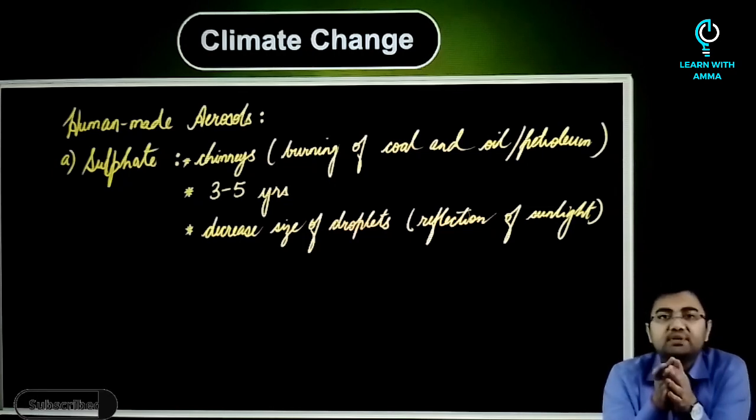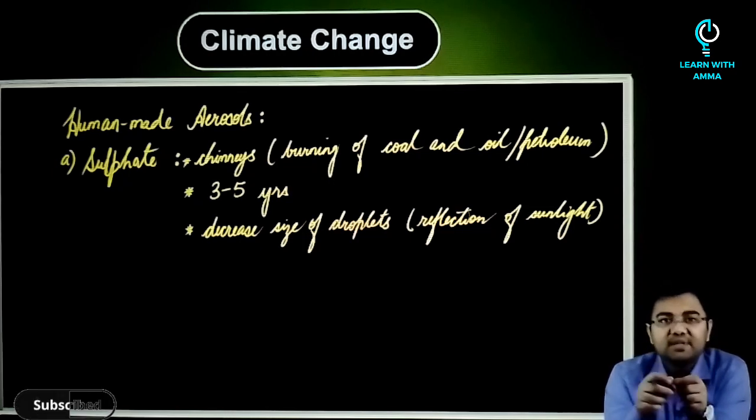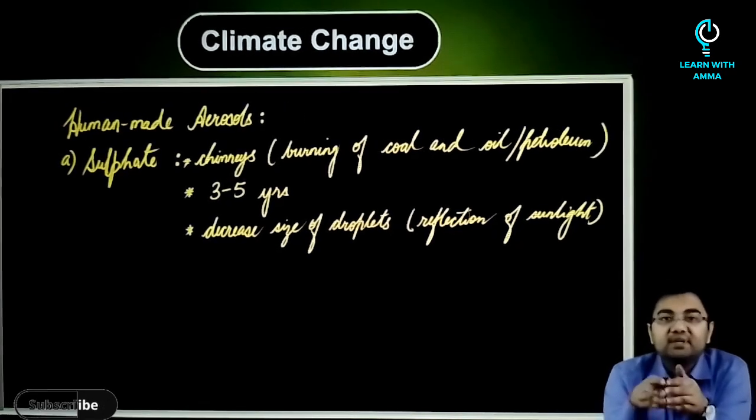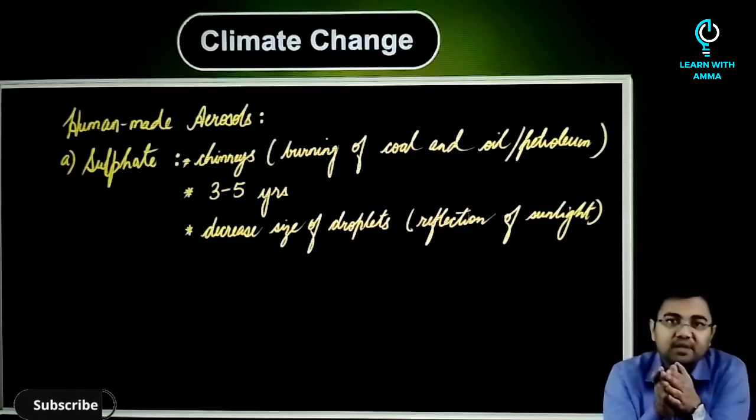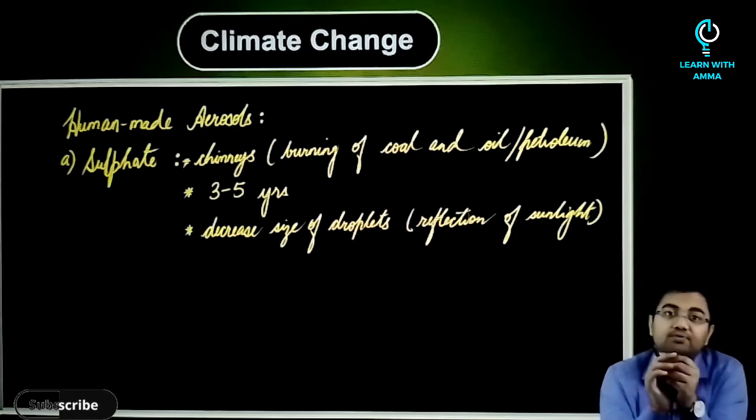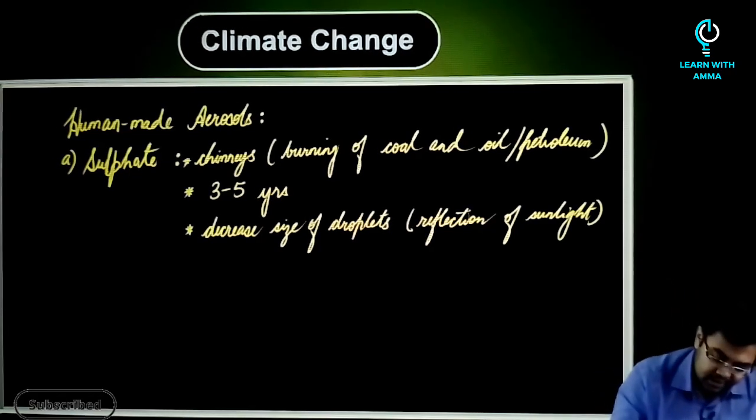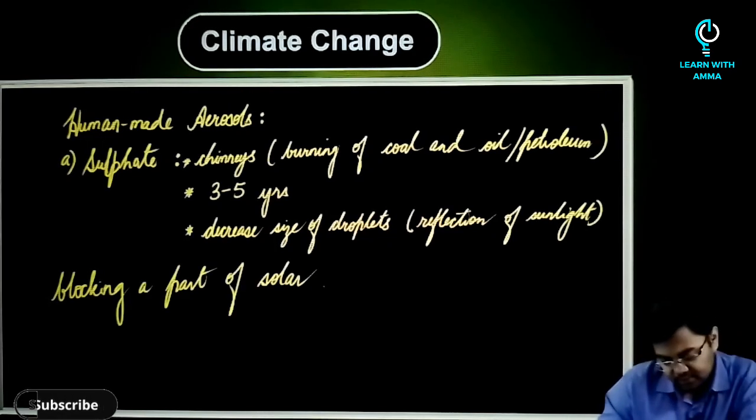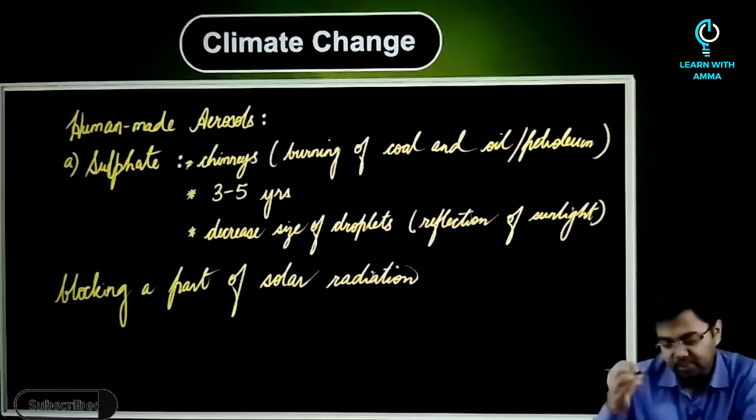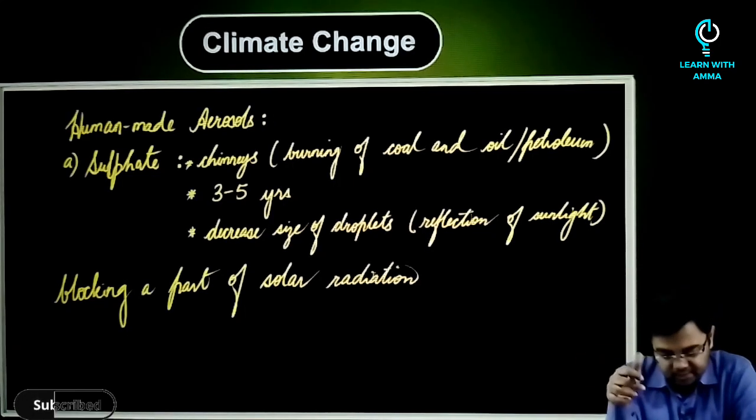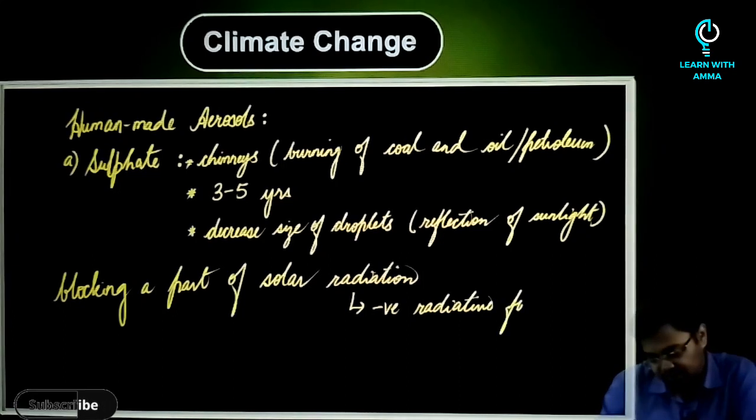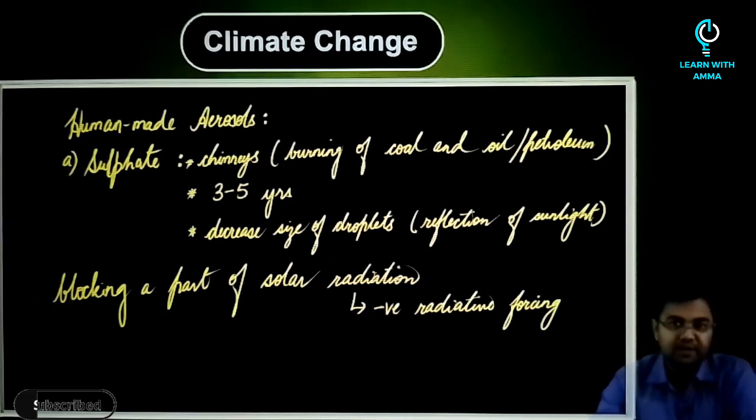Now, one thing to discuss here is that the production of aerosols represents a very important anthropogenic radiative forcing. Collectively, the aerosols block a portion of incoming radiation, and this creates a negative forcing. So by blocking a part of solar radiation, they create a negative radiative forcing, right? So something that we started our discussion with.